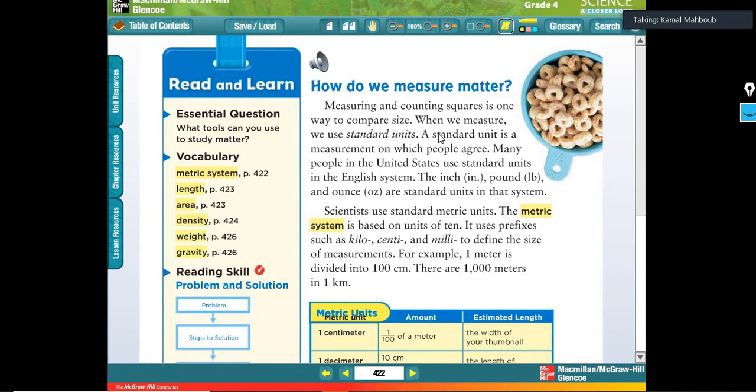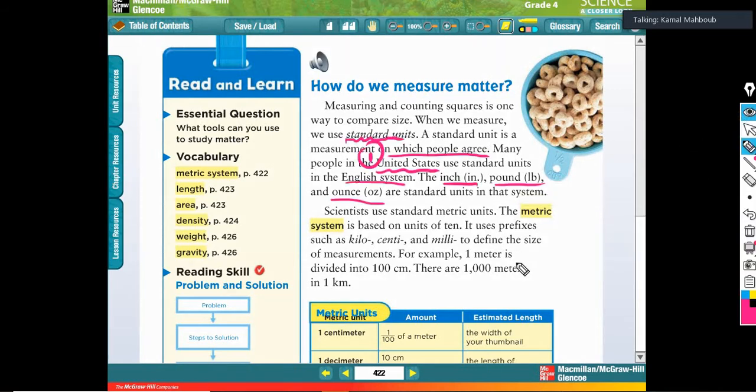Now, the second example, that's the most common unit in all the world. Scientists also use it. That is called the metric system. Metric system, that is the second example, and this one's the most common. Most countries in our world use this metric system. Okay, guys?